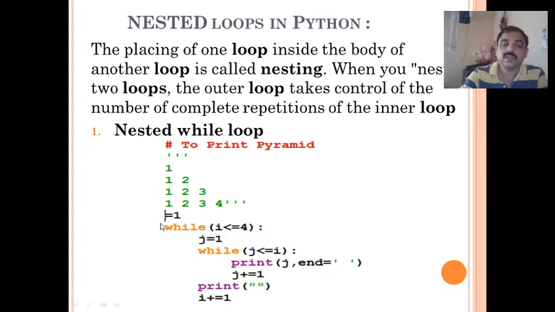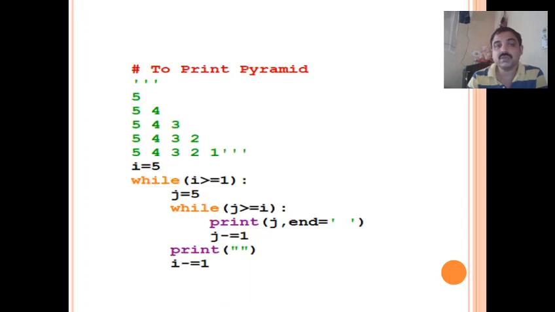In these statements you notice that one while loop is written within another. So what happens is it starts from the outer loop, it goes inside the loop. After completion of the inner loop, then only it comes to the outer loop and continues the loop, completes the loop. Clear? So here one while loop is written within another, this is called a nested loop. We'll see one more example for the nested loop.